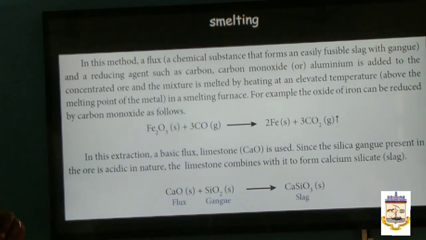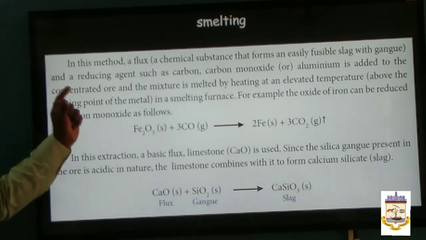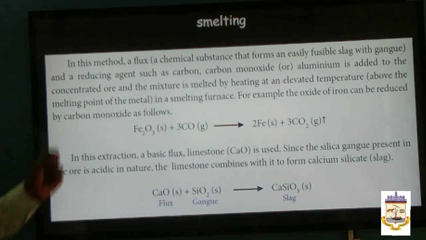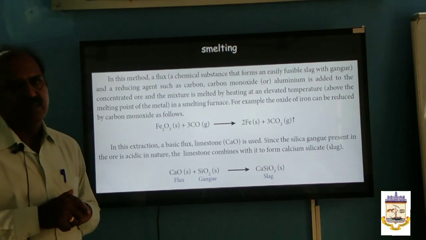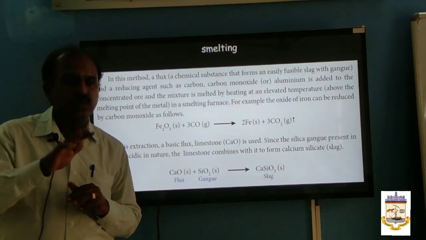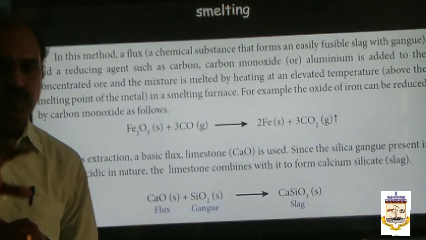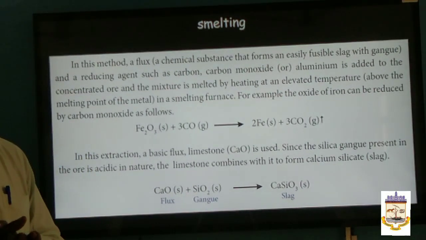What happens during the smelting? The concentrated oxide ore is mixed with flux. What is a flux? Flux is a substance which converts the impurities, the gangue particles, into infusible impurities.